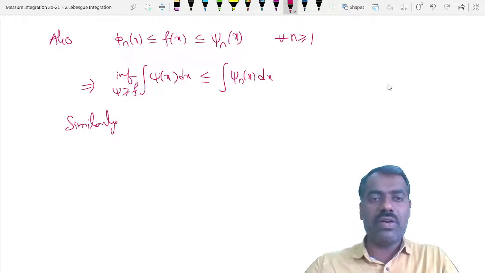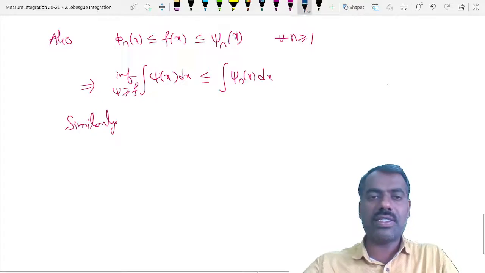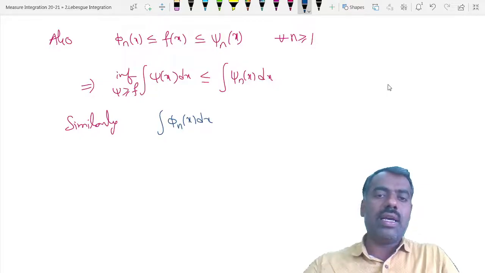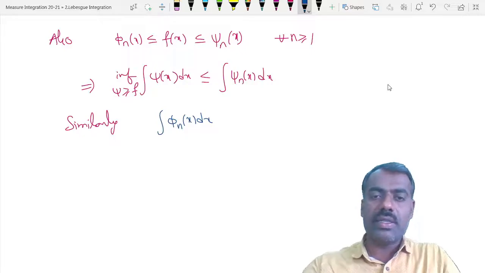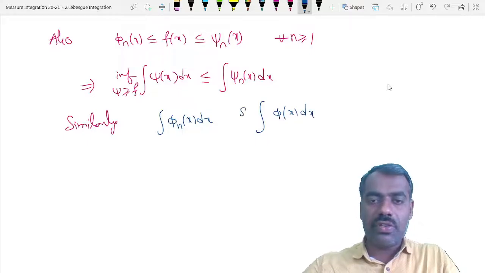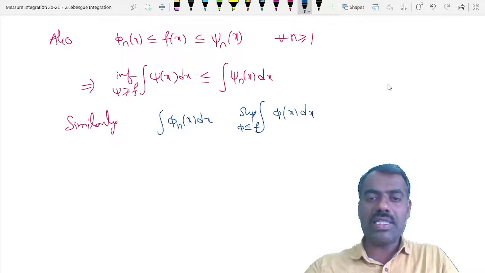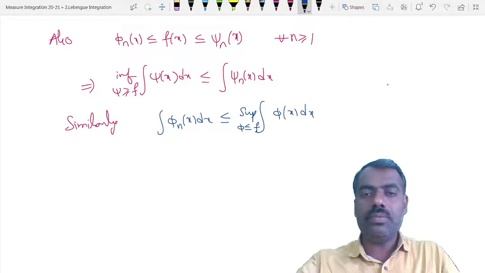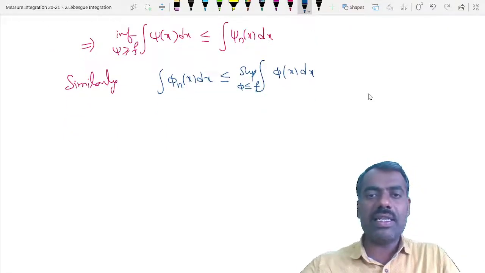Similarly, when you consider this phi n of x and take the integration of phi n of x dx, then among all such integrations of phi of x dx, if you take the supremum over all phi less than or equal to f, because it is the least upper bound and it is one of the elements in that set, you get this one, right?